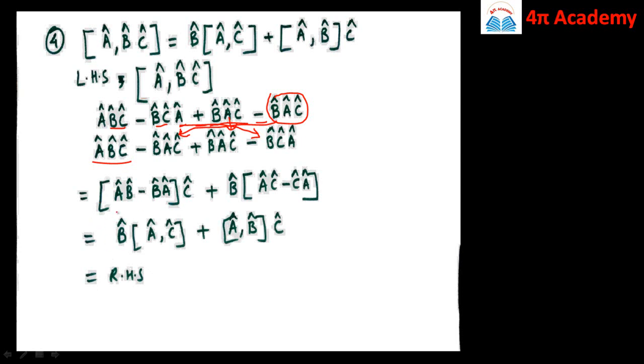This is equal to, now we take C cap common from the first two terms, and we can rewrite this as A cap B cap minus B cap A cap into C cap, plus, from the rest we take B cap common, so it is B cap, in bracket we remain with A cap C cap minus C cap A cap. So this will be equal to B cap times the commutator of A cap C cap, plus the commutator bracket of A cap comma B cap into C cap. So this is our RHS.